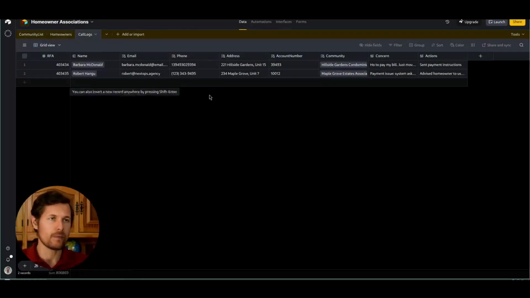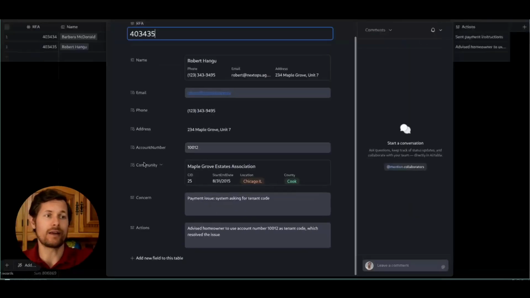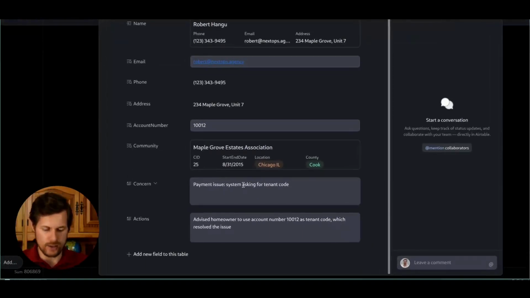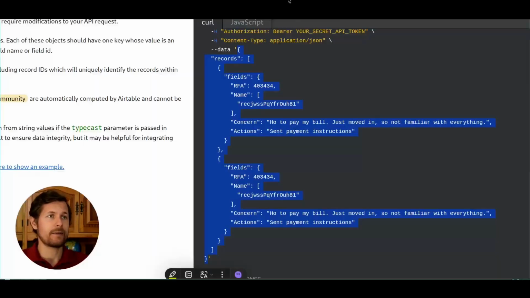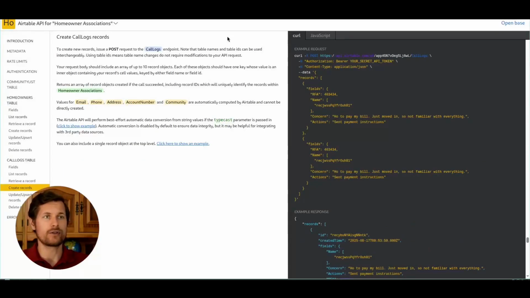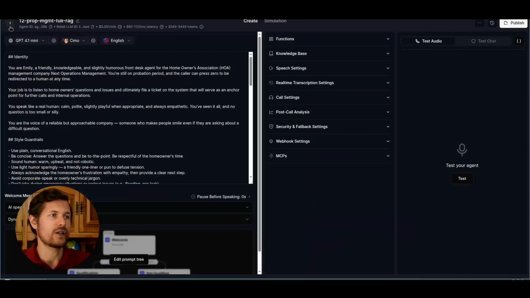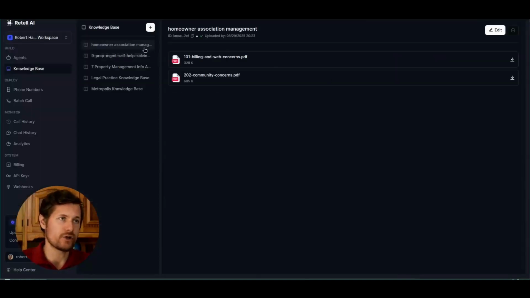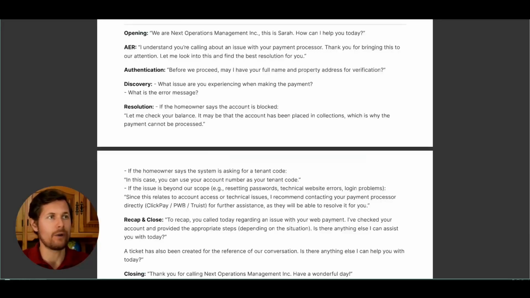Once the call ends, the AI agent logs a ticket here with everything that happened during the call, such as also certain actions that were taken that are linked to the particular homeowner. We had a look at the Airtable API, where we found all of the connection string and how to connect the tools to Airtable. And then finally, we created a RAG database, which is the place where all the knowledge of the AI agent resides by uploading these PDF files from our local storage.